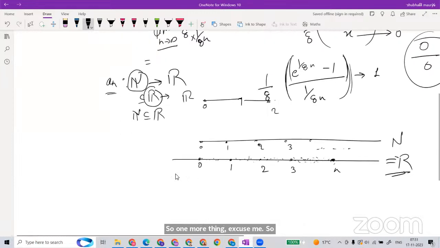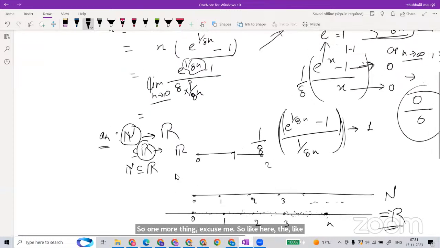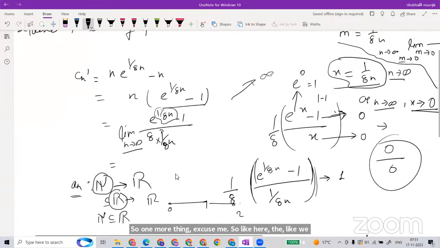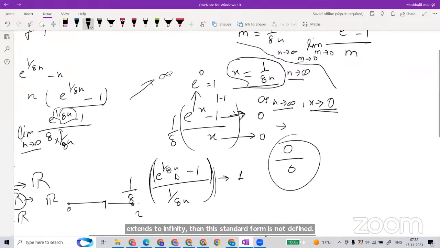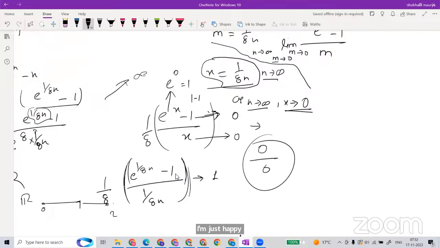So here, we have changed it: the limit of (e to the power x minus 1) by x is equal to 1 when x tends to 0. If x tends to infinity, then this standard form is not defined, sir. I'm just asking, in that case, where will it go? So I have to check: if x goes to infinity, then it is again an infinity by infinity form, right?